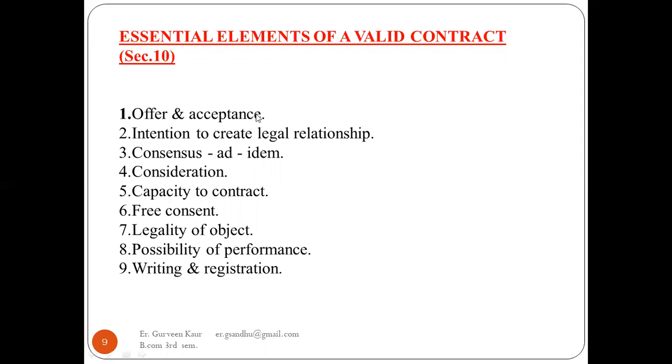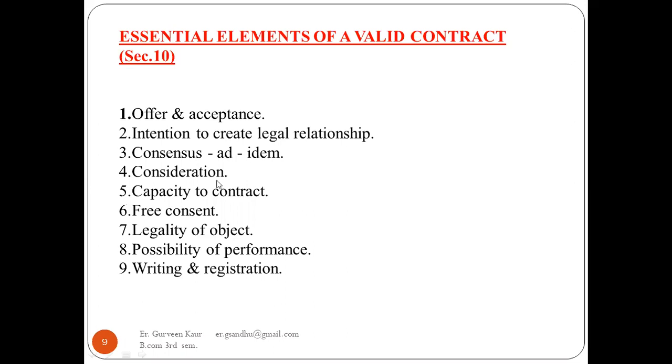Next is the intention to create a legal relationship. When an offer is given and it is accepted by the other party, then we go for the legal relationship. Legal relationship means we will go for a written form. That written form is known as the intention to create a legal relationship. Then consensus ad idem: when it has gone for a legal agreement and has been done in writing, that is known as consensus ad idem.